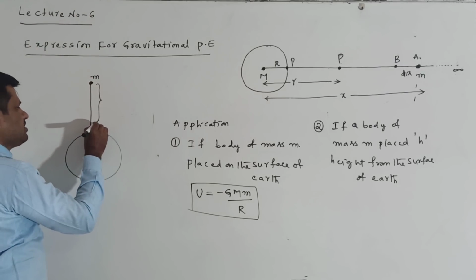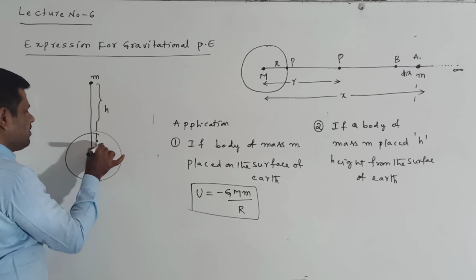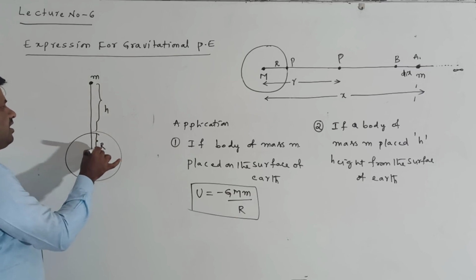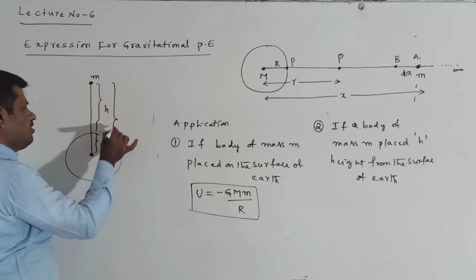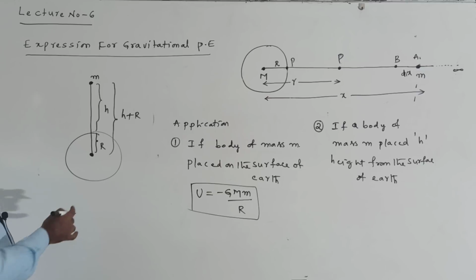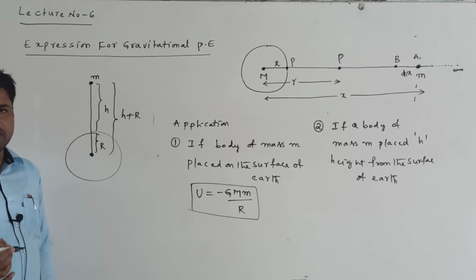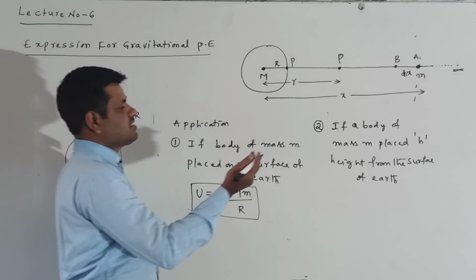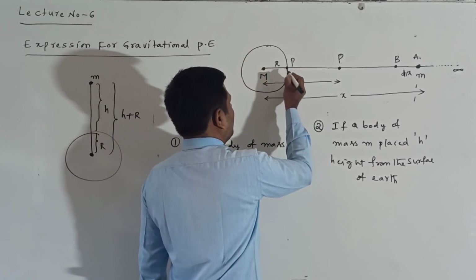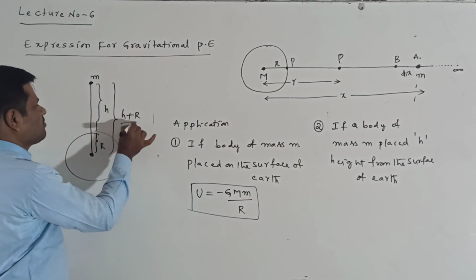How much distance is that point from the center? h plus R. So the distance r becomes h plus R. When placing on the surface, small r becomes capital R. When placing at h height, small r becomes what?